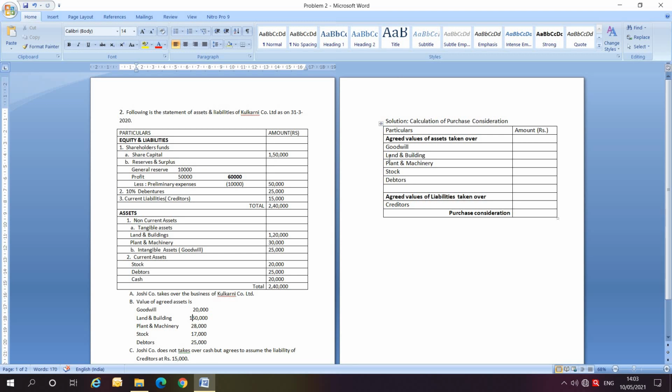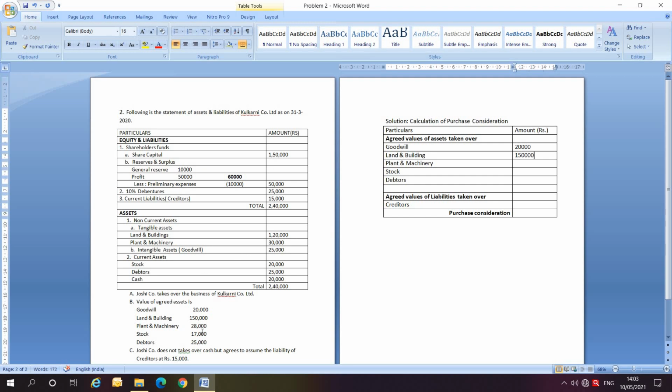First is goodwill. Here you can see they have given 25,000, but the new value is 20,000, so we will take 20,000. Next is land and building. The value given is 1,20,000, but we are going to consider the new value, that is 1,50,000.